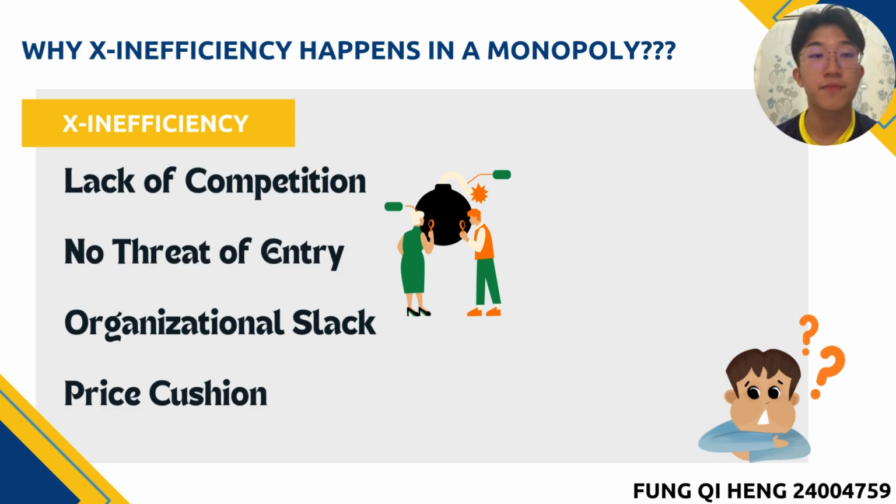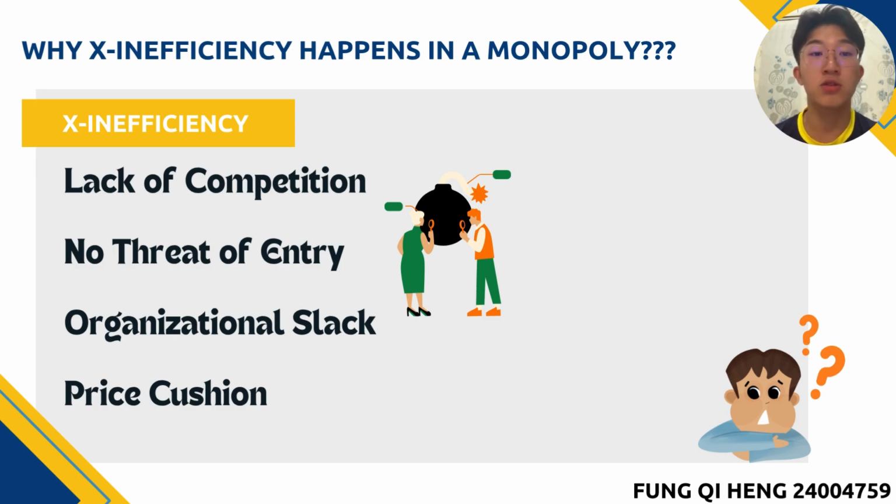Secondly, the price cushion. Monopolies have the power to set prices above marginal cost, meaning they can charge more than what the cost per unit requires. So even if internal costs go up due to waste or poor management, the monopoly can maintain its profit by simply increasing the price. After all, why bother improving efficiency if the firm can pass the burden on to the consumers?